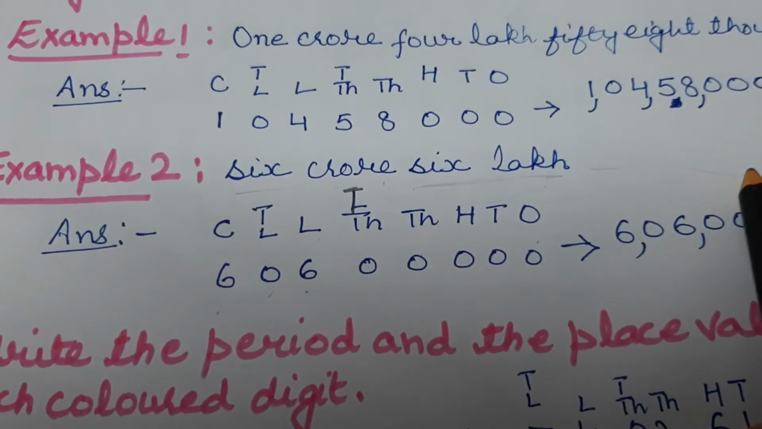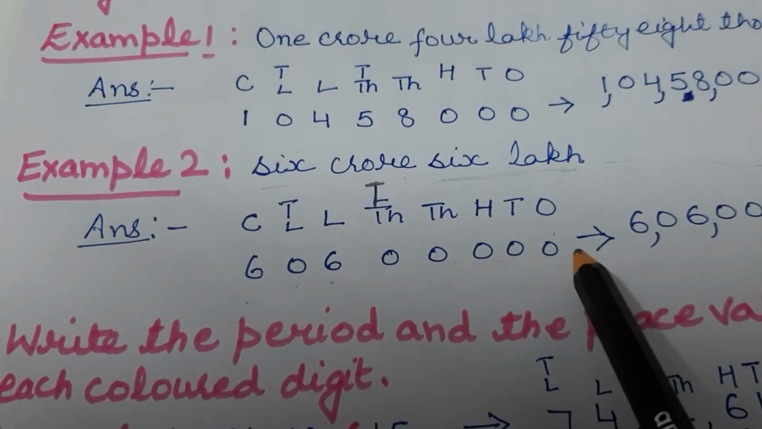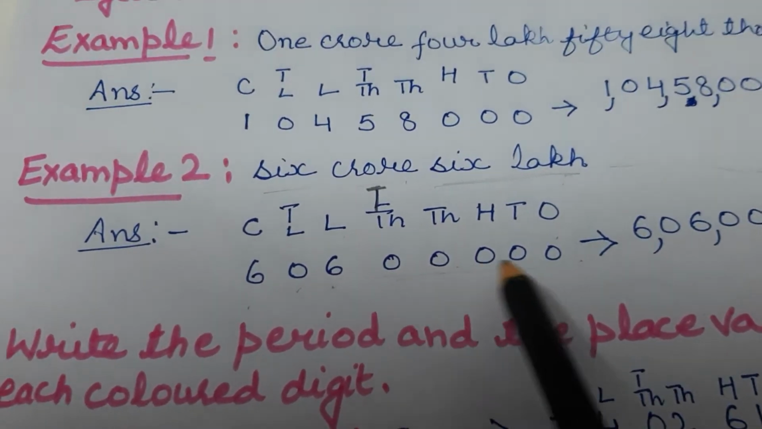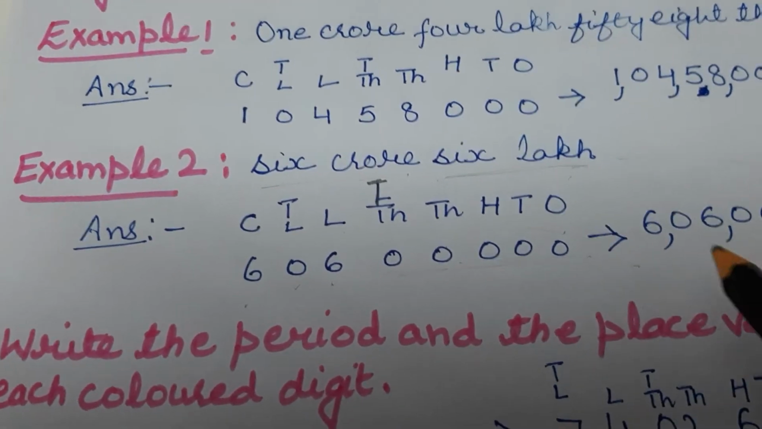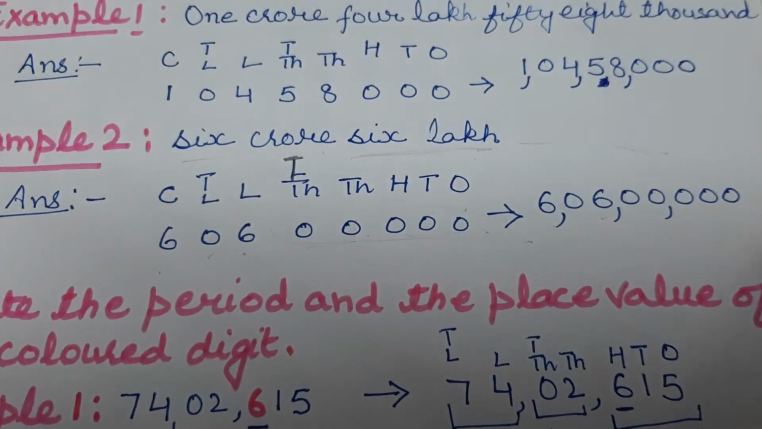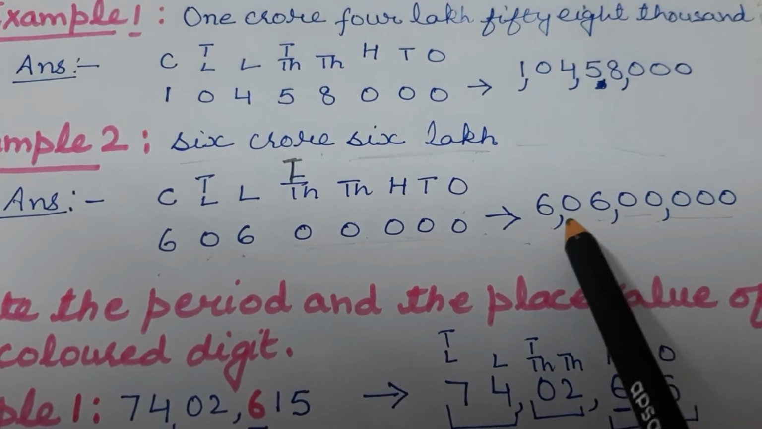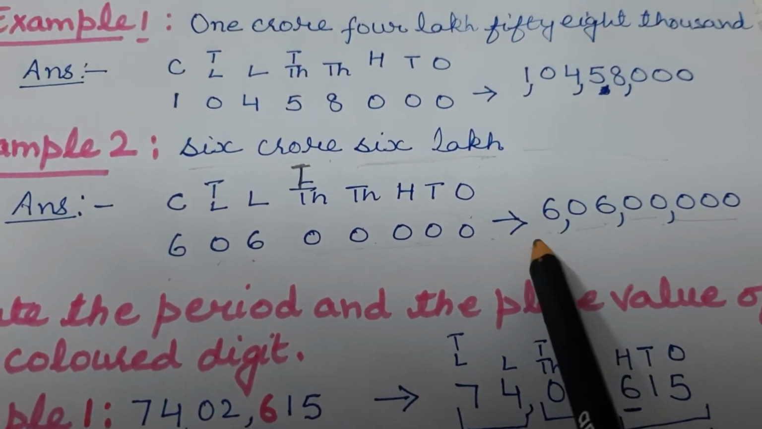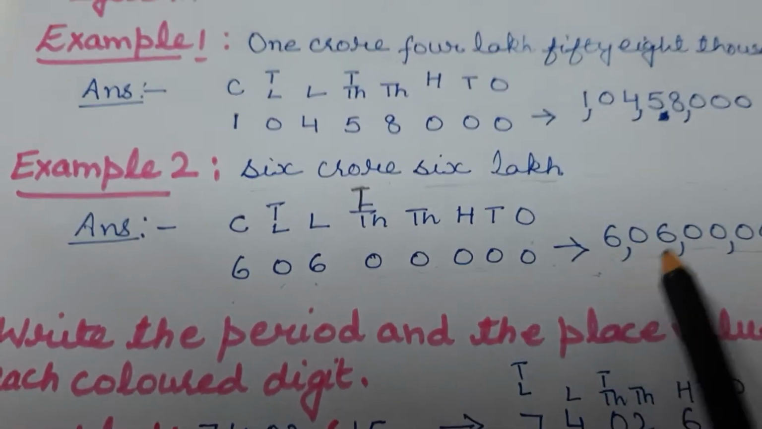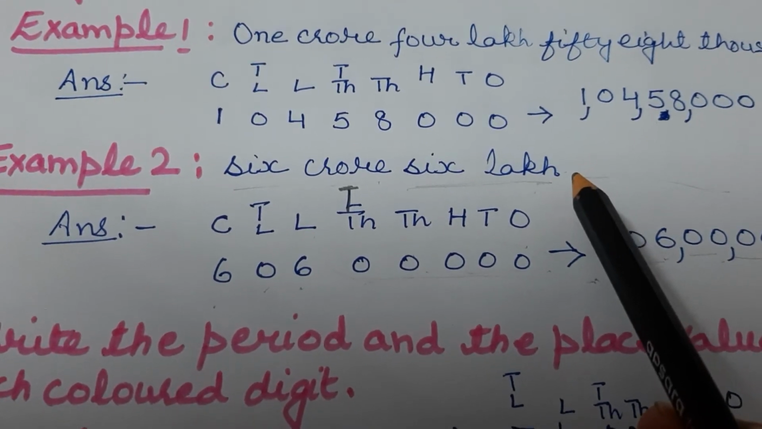Now nothing is written next, so it means all the next places are 0. Don't forget to write 0 in the next places. So your number will be 6 crore 6 lakh. That's it. Now you will put commas: first 3 digits, then 2 digits, then 2 digits, then as many are left. Okay, so this is the way to write the numbers.